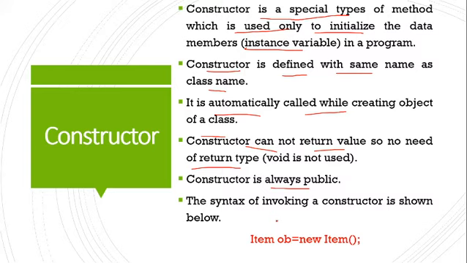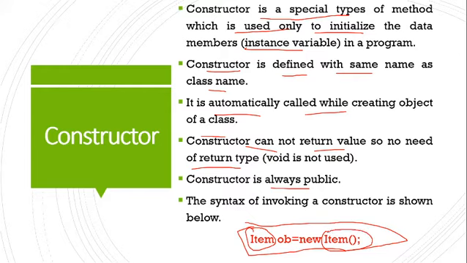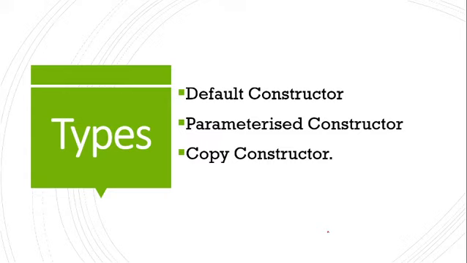How to call the constructor? A constructor can be called by creating the object. Suppose Item is the name of a class. When we create the object of this Item, through this line the constructor is invoked in the Java program. I will show you this through an example, but let's see the types first.